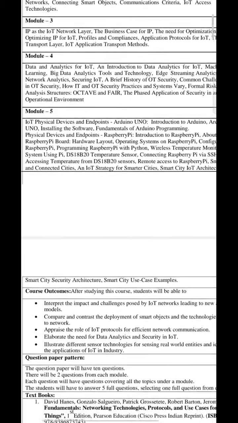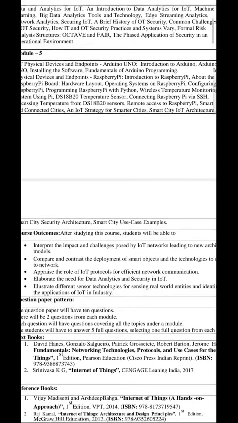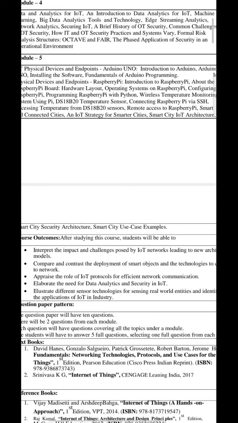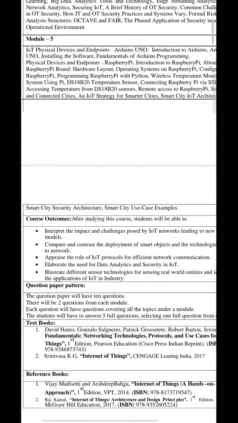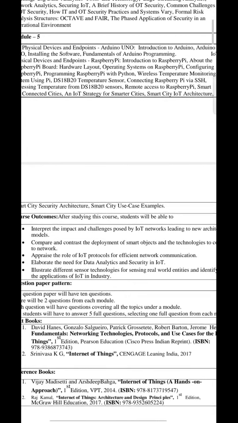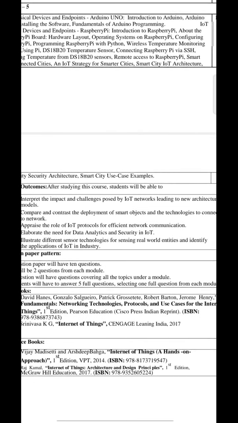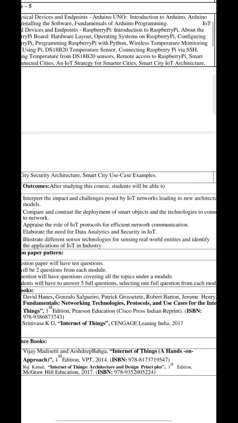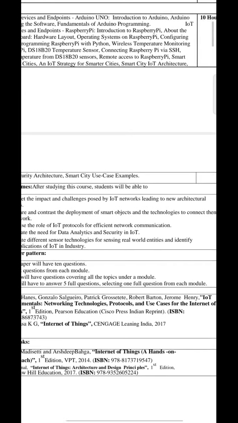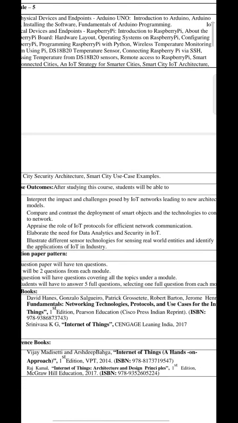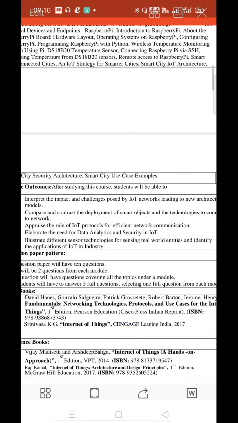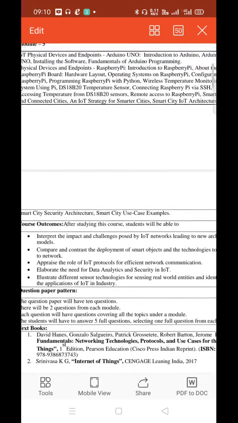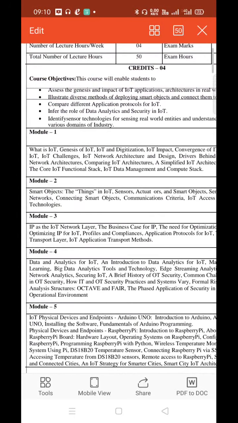So there are two textbooks for this. The first textbook, I have already shared the PDF. The second textbook is especially for the fifth module. Let us see that later. The first one is IoT Fundamentals: Networking Technologies, Protocols and Use Cases for the Internet of Things, first edition, Pearson Education, by David Hanes. The second textbook is Internet of Things by Srinivas KG, Synergy Learning India. Okay, so let us see the first module topics.